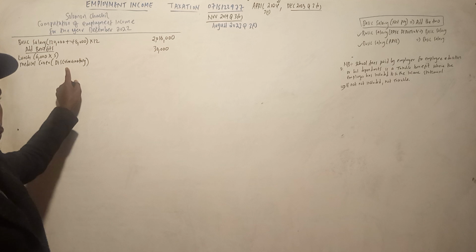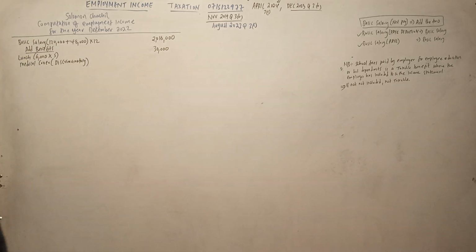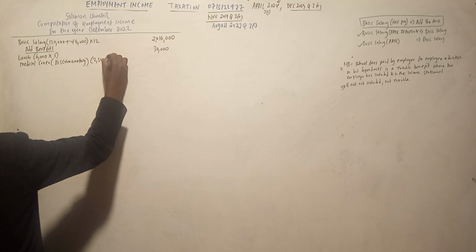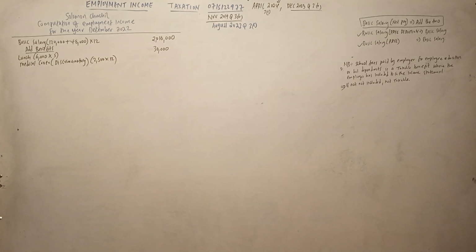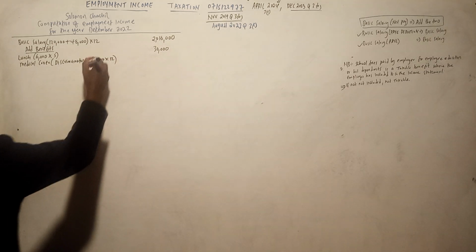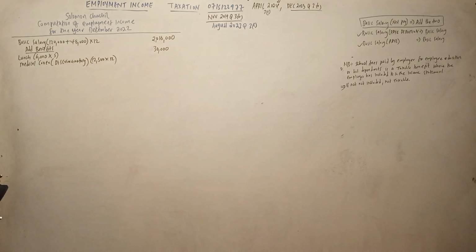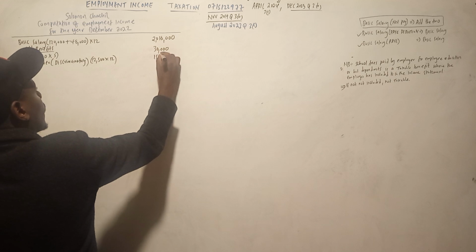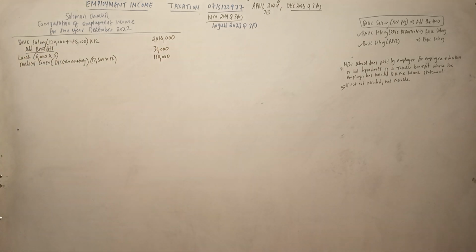But because it is discriminatory, lazima uweke the figure. The figure is 12,500 per month, so 12,500 times 12. That one is taxable, 150,000.